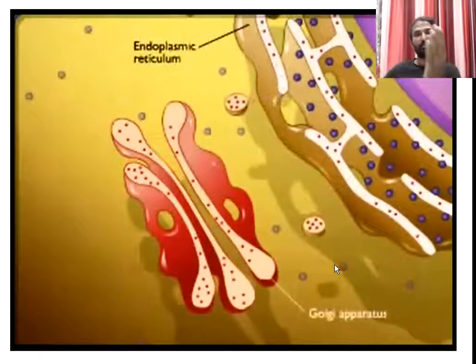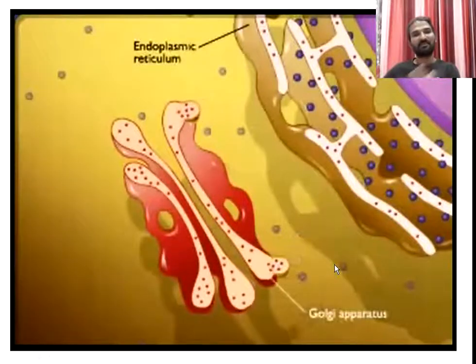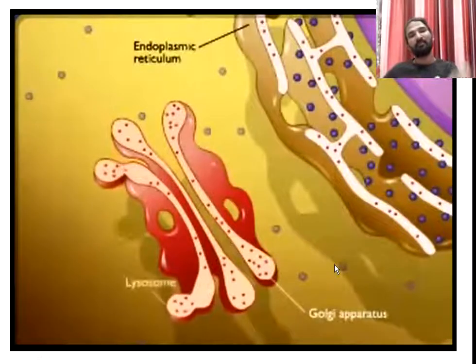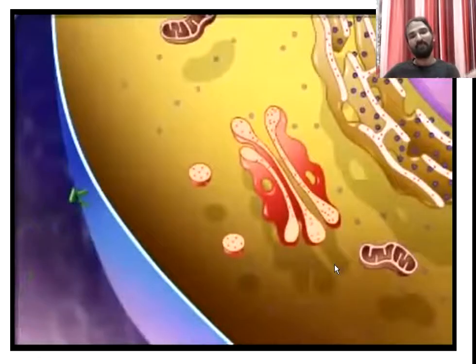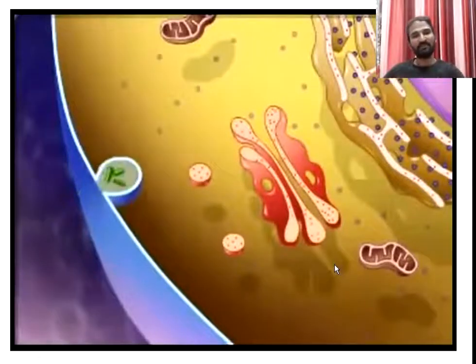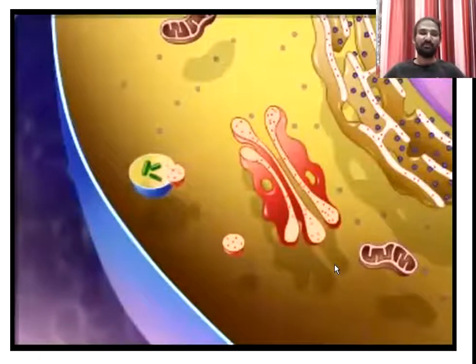Here the endoplasmic reticulum produces a vesicle, and the vesicles are transported to the Golgi apparatus and form a lysosome. If a foreign body enters the cell, see that the foreign body particles move towards the lysosomes. The lysosome enters the foreign body particles, and they are destroyed.